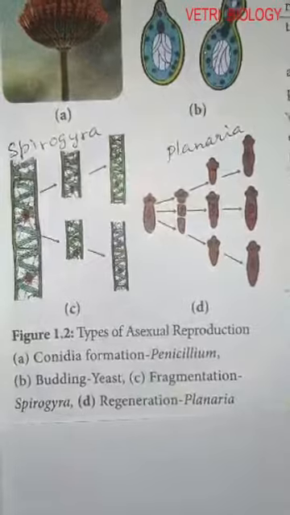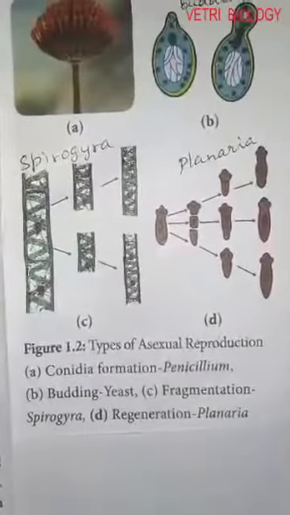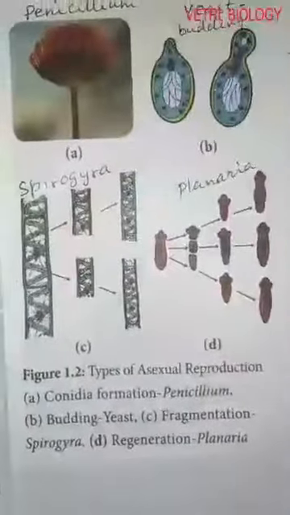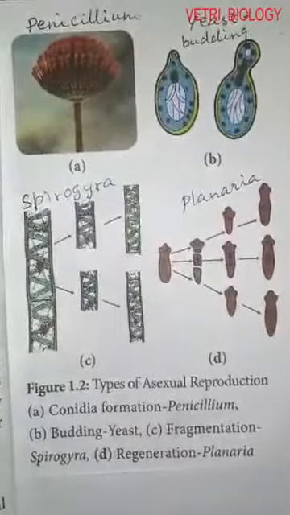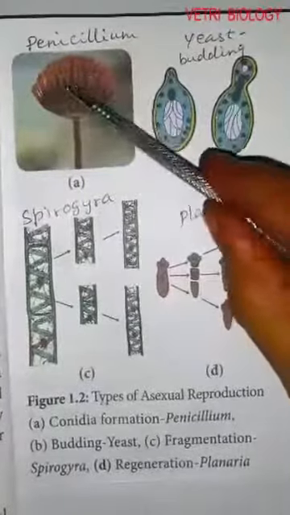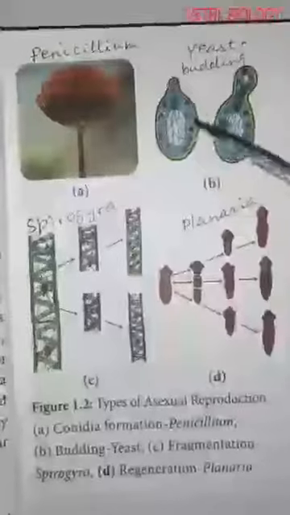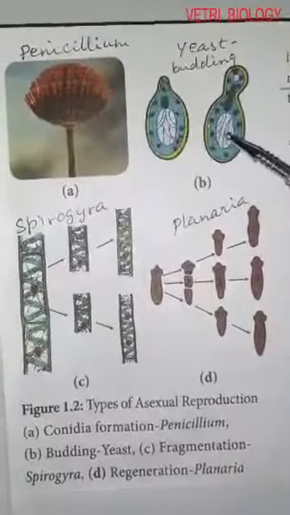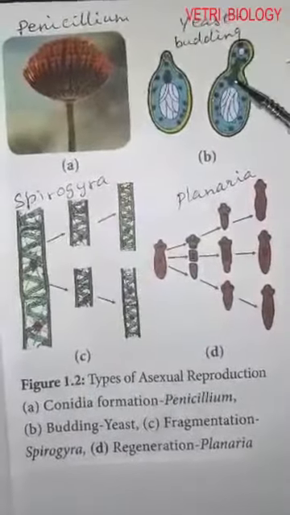Lower plants, fungi and lower animals show different methods of asexual reproduction. You have already learnt about this in 11th standard in unit 1. Now I will show some pictures. Methods of asexual reproduction in lower organisms. Some fungi like Aspergillus and Penicillium produce conidia. This is Penicillium. These are conidia. Yeast reproduces by budding. It produces buds on its body.